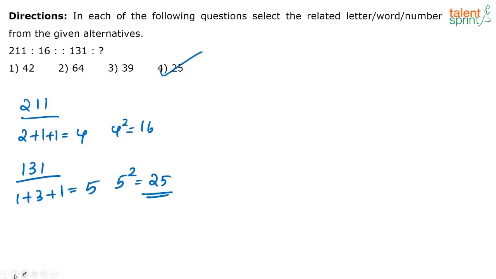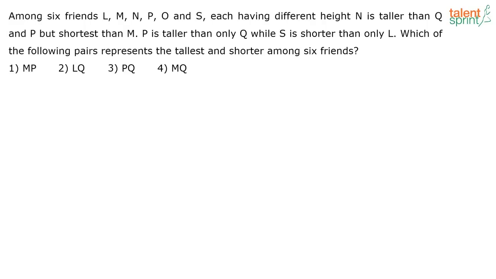Next one. Among 6 friends L, M, N, P, Q and S, each having different height, N is taller than Q and P but shorter than M. P is taller than only Q, while S is shorter than only L. Which of the following pairs represents the tallest and the shortest among the 6 friends?